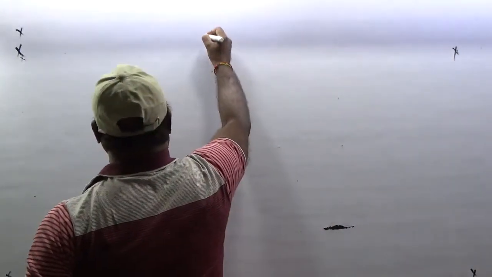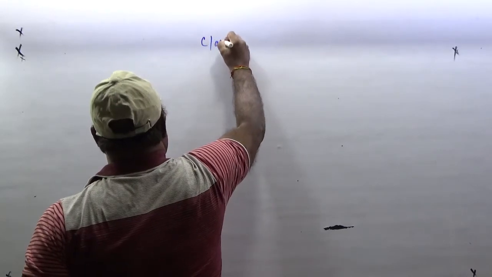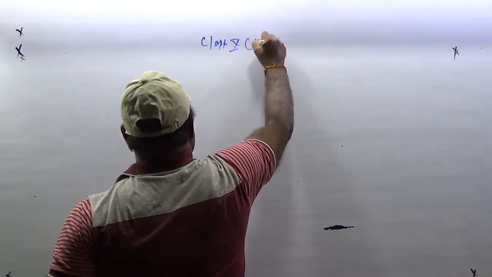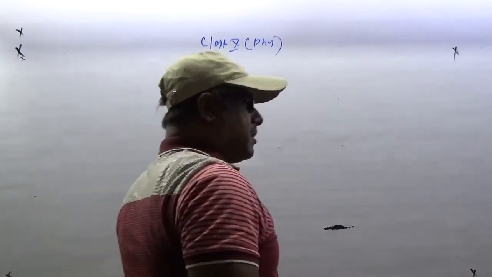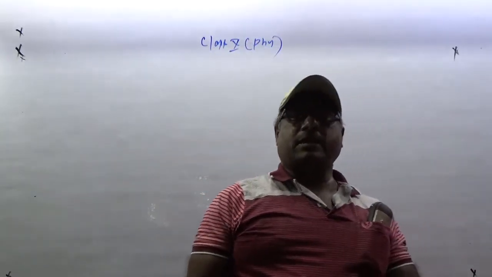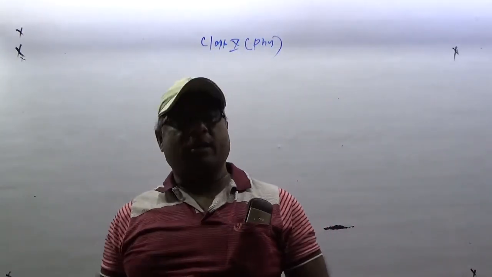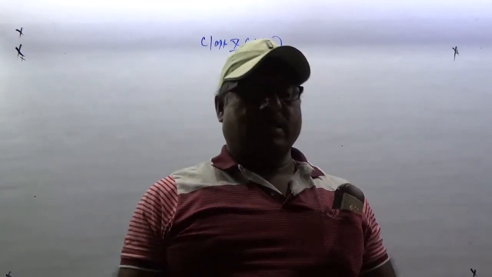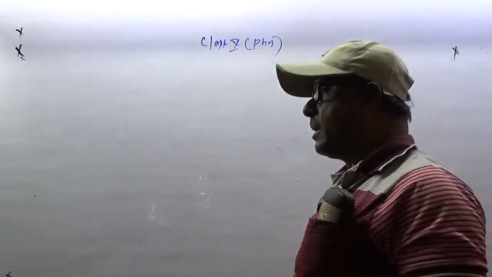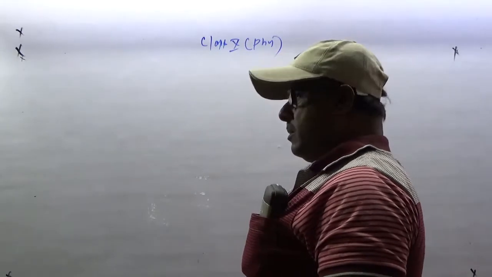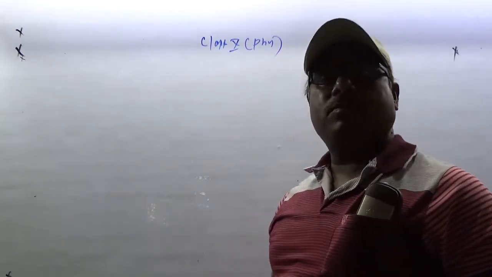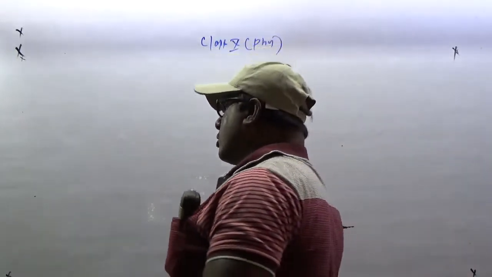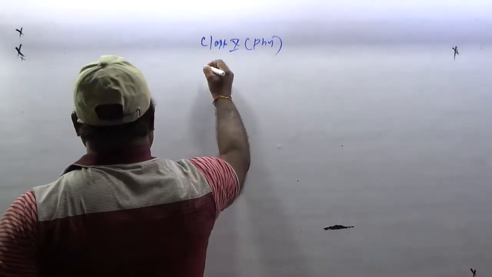Today we are going to study... earlier in the class we had discussed the pattern of the magnetic field lines when the current carrying conductor is circular. This time we are going to study electromagnetism, or electromagnet.